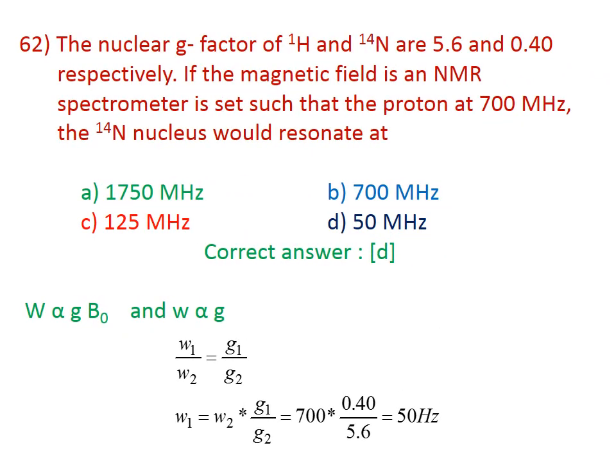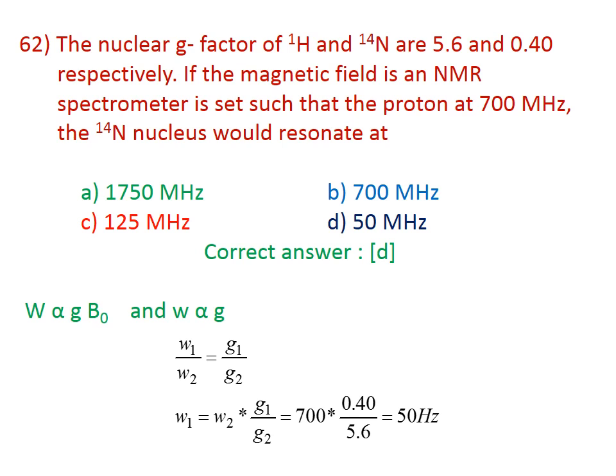62. The nuclear g factors of H1 and N14 are 5.6 and 0.40 respectively. If the magnetic field in the NMR spectrometer is set such that the proton resonates at 700 MHz, the N14 nucleus would resonate at, the correct answer is D, 50 MHz.